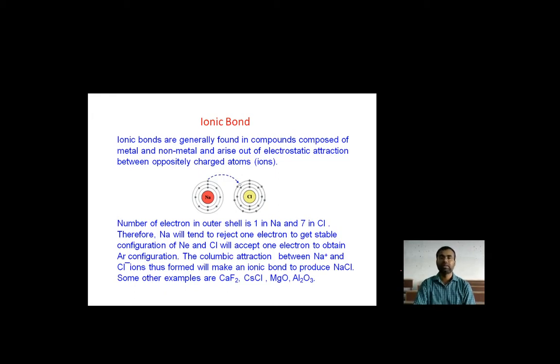Those are CaF2, CsI, CsCl, MgO, Al2O3. These are the basic examples of the ionic bond, showing how they create materials by combining electrons between them. That is how the creation of a material begins.